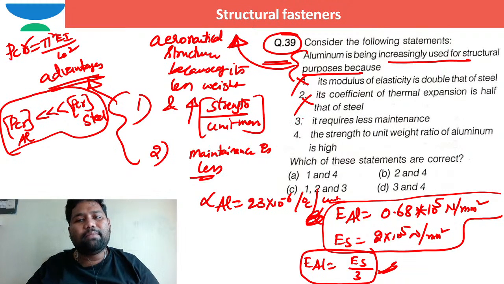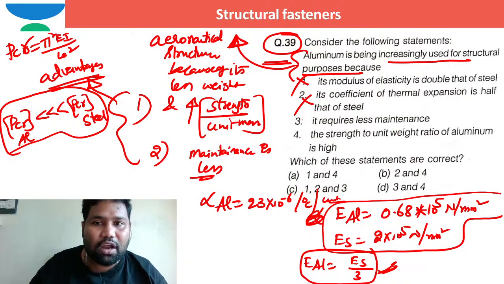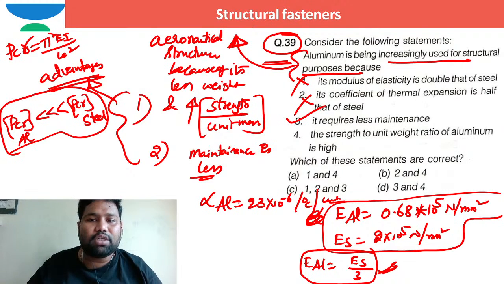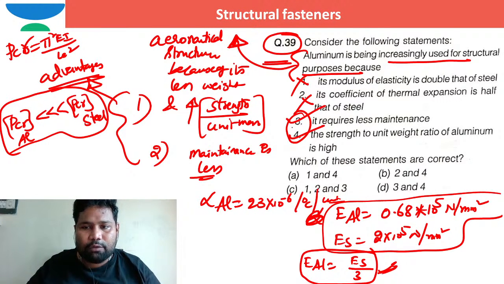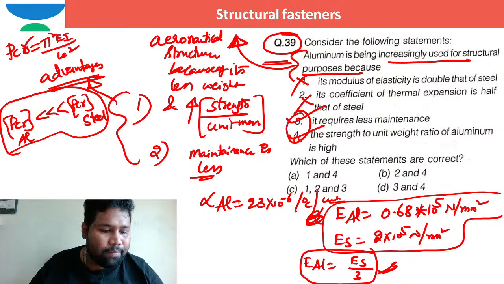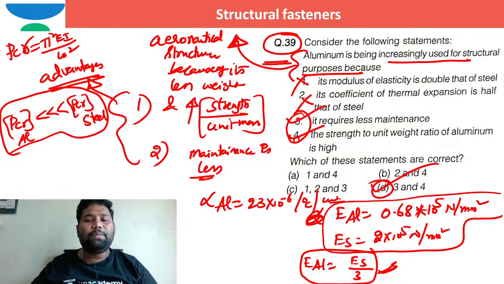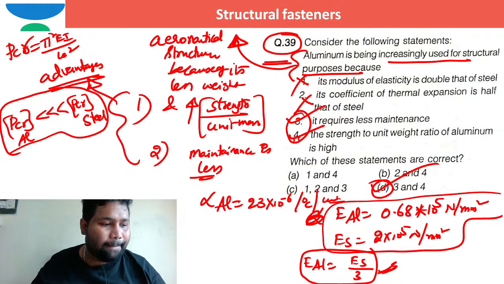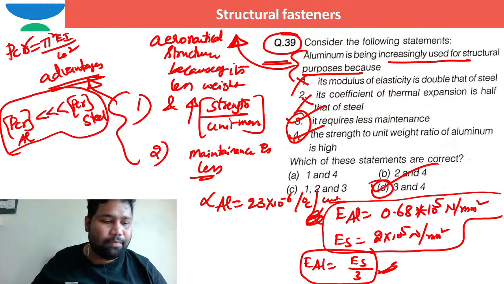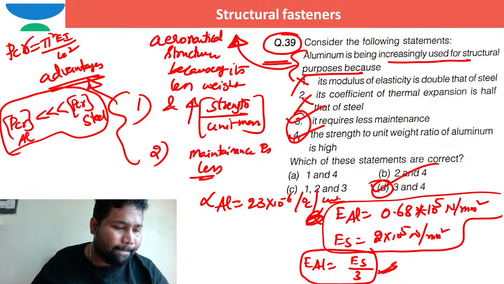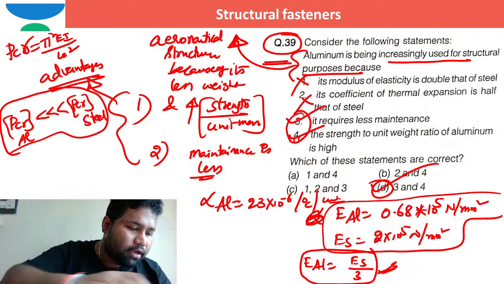Aluminum structures require less maintenance. Yes, Vignesh Ram, it requires less maintenance, no doubt at all. The strength to unit weight ratio of aluminum is high when compared to steel or any other material. So even this fourth one is correct. So 3 and 4 are correct. The options 3 and 4 together form only option D, so you need to pick option D as the correct option. Is that okay, Vignesh Ram? Is that okay, Dharma Railway? Right?